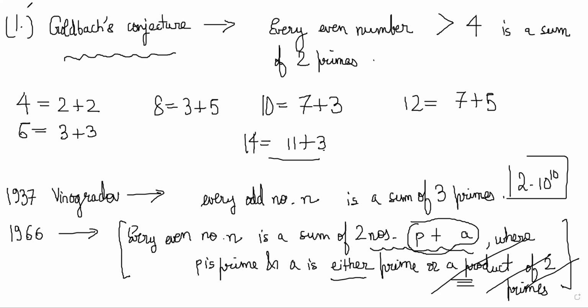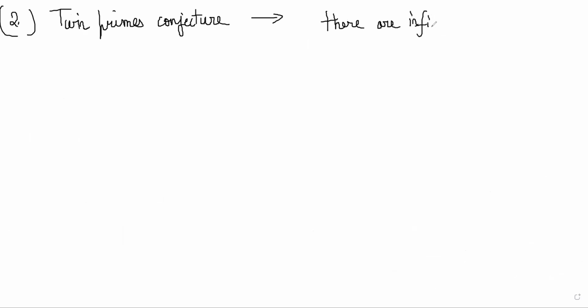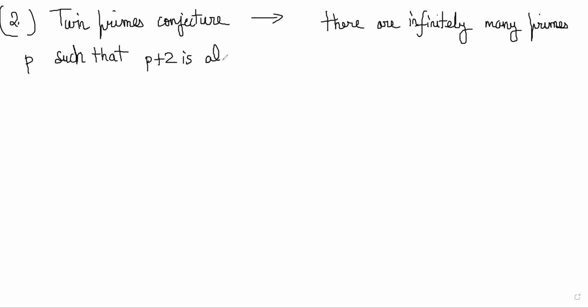Then the next one is the twin primes conjecture. What this one says is that there are infinitely many primes P such that P plus 2 is also a prime.